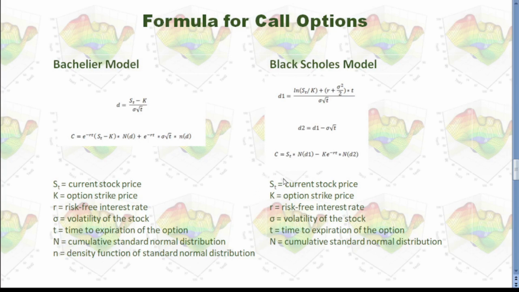All those symbols are the same for both the Bachelier model and the Black-Scholes model. In the Bachelier model, we also use the density function of the standard normal distribution, which I represent with lowercase n.